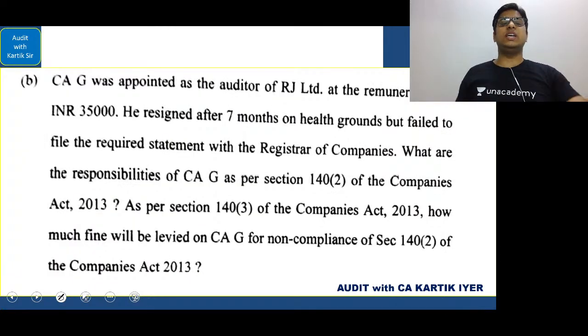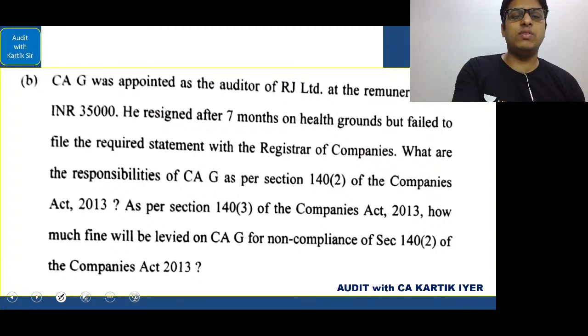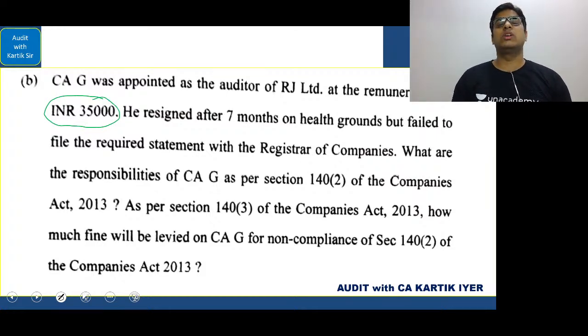Next, they have given here that CAG was appointed as the auditor of RJ Limited at a remuneration of 35,000. Now, whenever they give the remuneration amount, just note that it can be in relation to when the auditor resigns and does not give ADT 3 within 30 days. Then the penalty, remember, is 50,000 or the auditor's remuneration, whichever is lower.